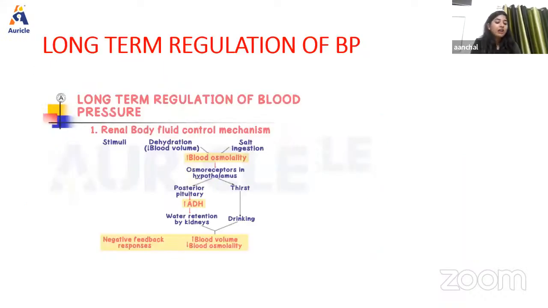Now, next we have long-term BP regulation. So basically, the kidney plays an important role in the long-term regulation of arterial blood pressure. When blood pressure alters slowly, in several months or days or years, the nervous mechanism adapts to the altered pressure and loses the sensitivity for the change, right? It cannot regulate the pressure anymore. So in such a condition, the renal mechanism operates efficiently to regulate the blood pressure. That's why it is known as long-term, because it takes a long time to change.